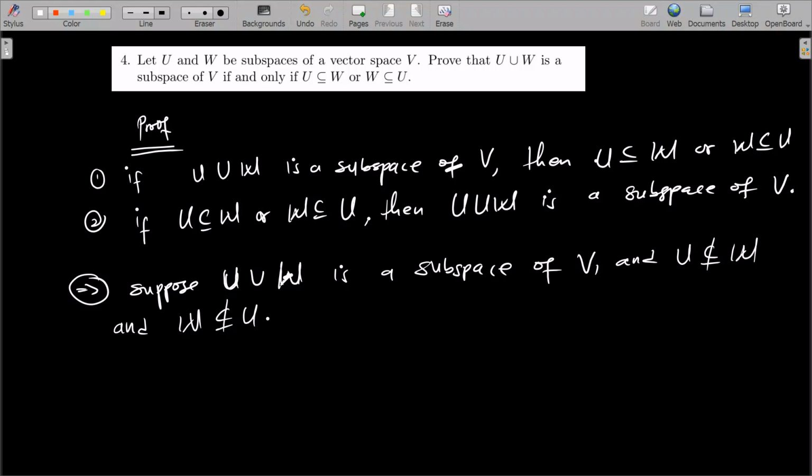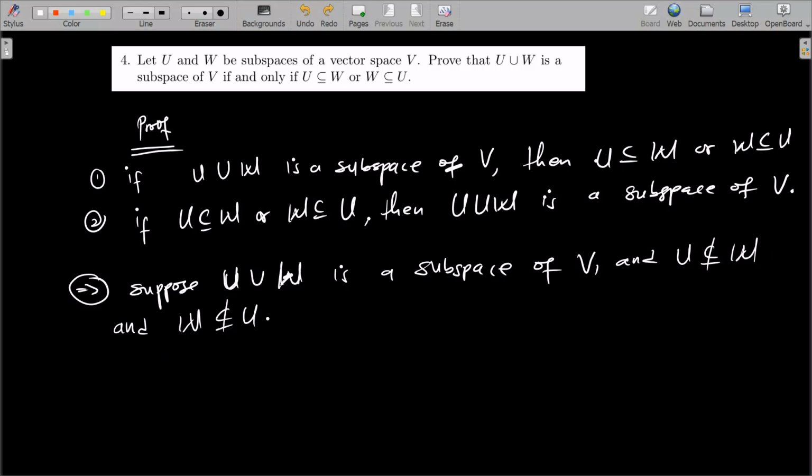But here we are assuming that we know that U union W is a subspace of V, and on the contrary, we are supposing that U is not a subset of W and W is not a subset of U. Then what can we say? If we are able to come up with some ideas that contradict these two statements, then it means that one of them should be a subset of the other.